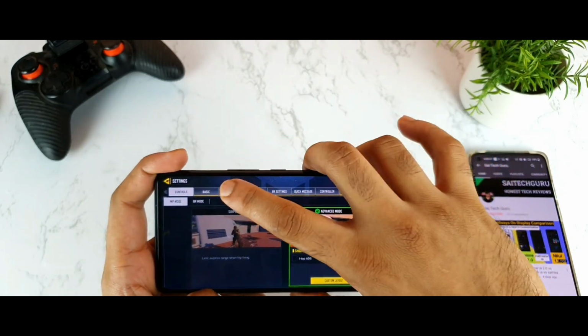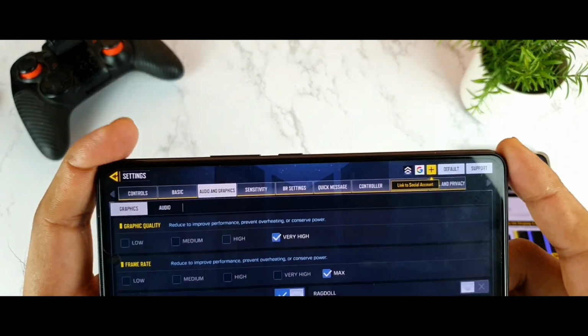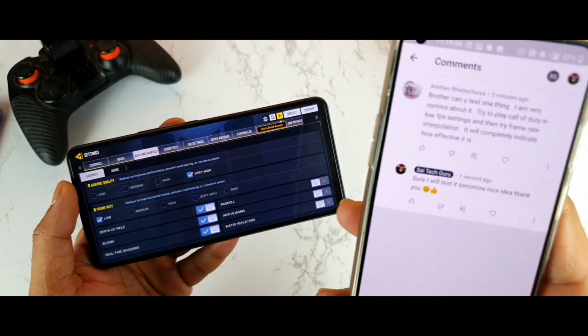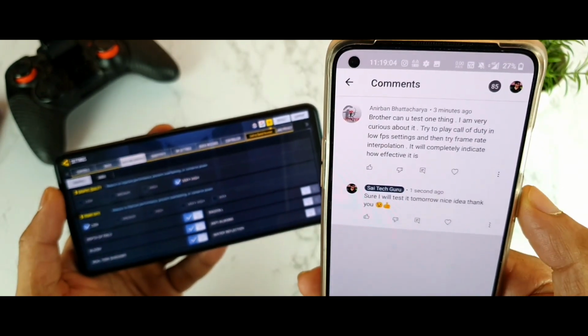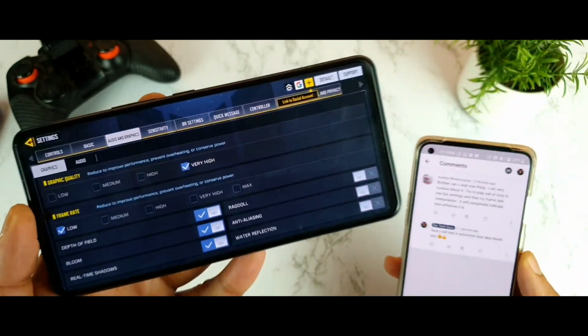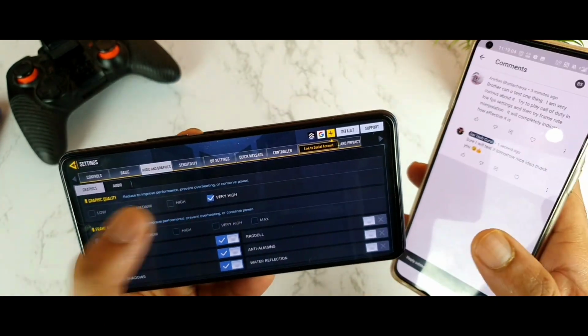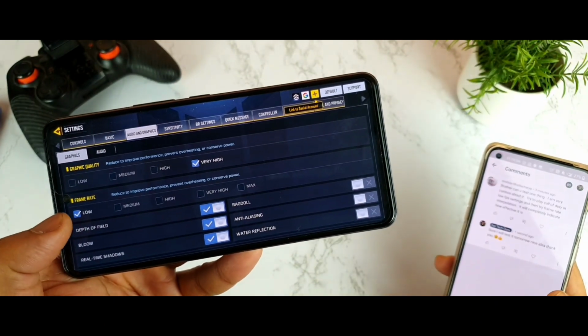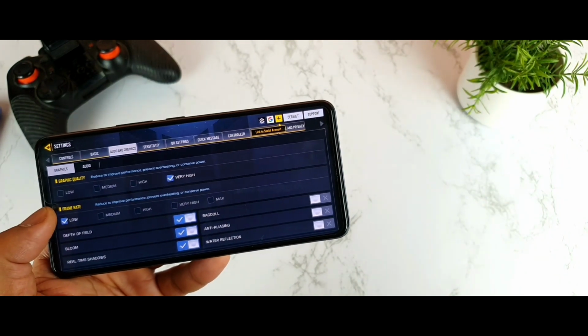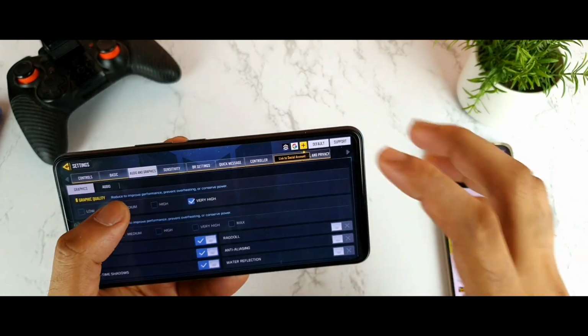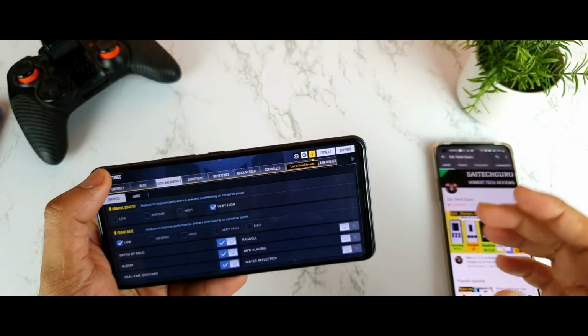Let me go to the settings and go to the graphics. As you can see, friends, this is the question: try to use low frame rates. So that is what I'm going to use right now. The graphics I set to high, but I set the frame rates to really low. These are the settings I'll use right now. Later, after a couple of tests, I'll try selecting medium graphics quality as well, then see what is happening.